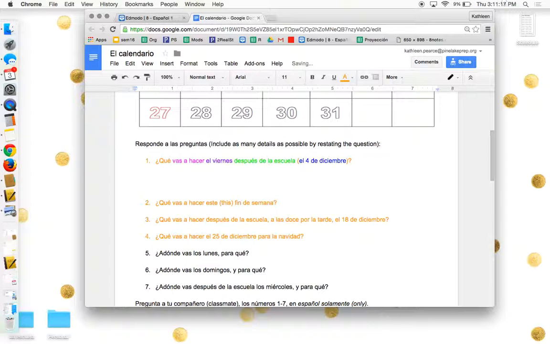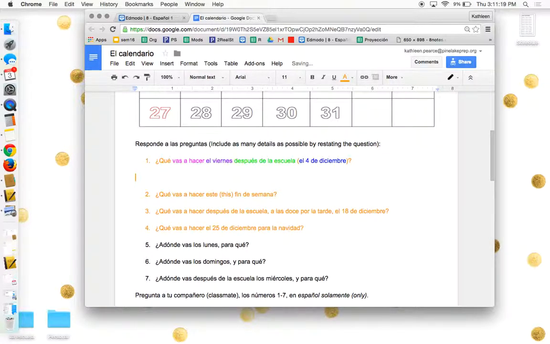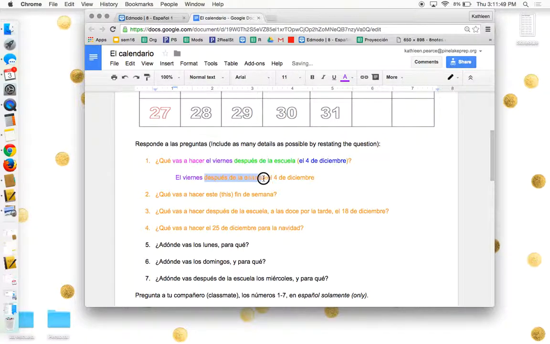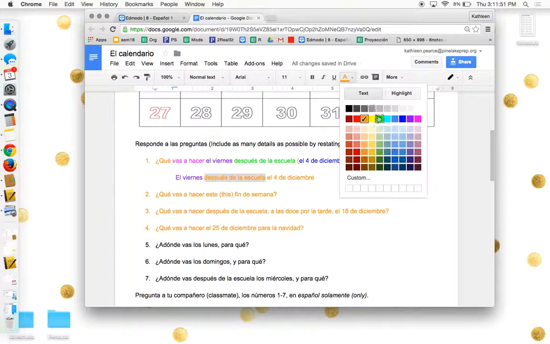So first things first, before you begin the sentence, you need to restate the question. So we're going to start with this. El viernes, después de la escuela. So far this is Friday, after school, and then you include the part that's in blue, el 4 de diciembre, the 4th of December. So this is restating the question. Seems a little redundant, but this is how you make a complete sentence.